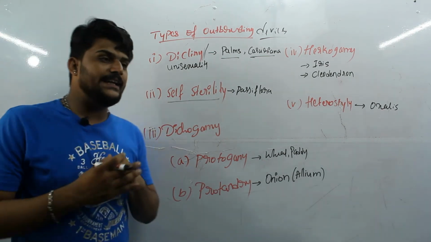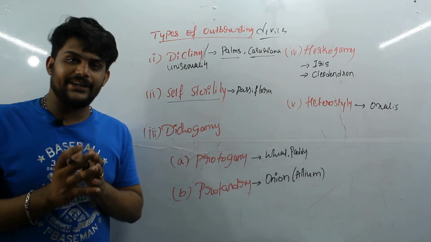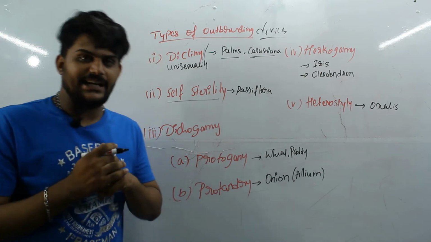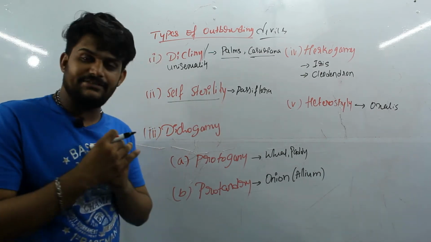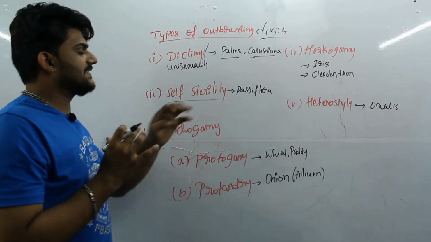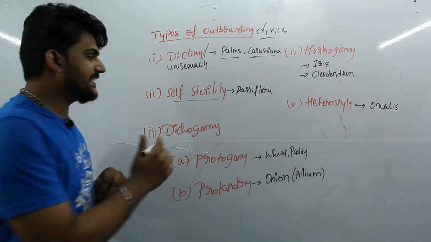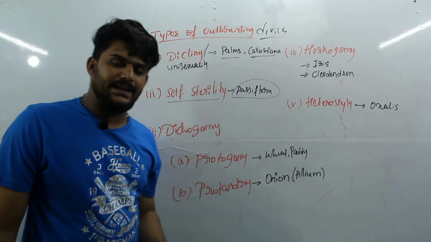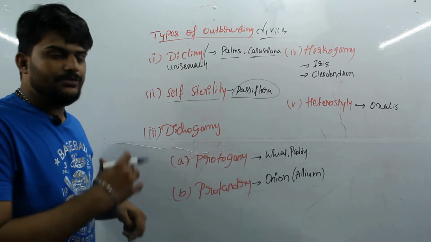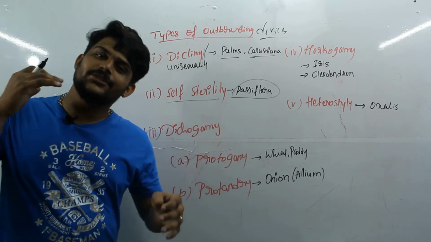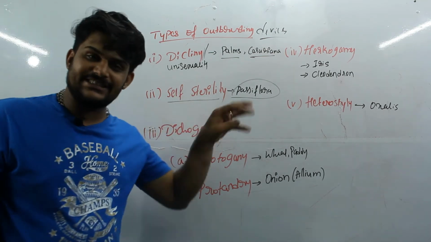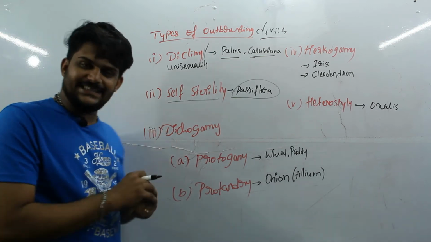So here mainly the pollen grains which carry the sperms are sterile, or we can say the anthers are sterile here. For example, Passiflora. The Passiflora plant has this ability which makes them go for the cross pollination process. So self sterility, that is the important one.